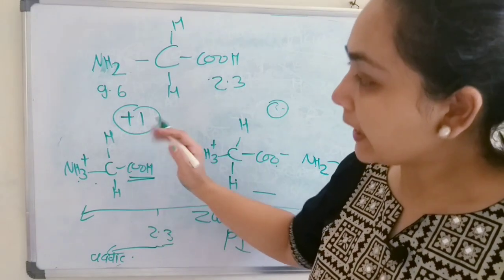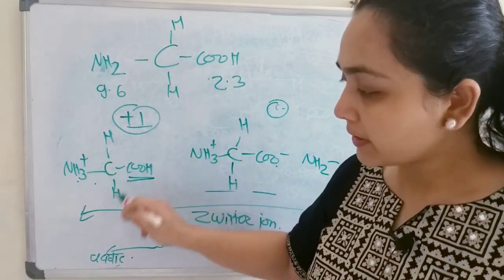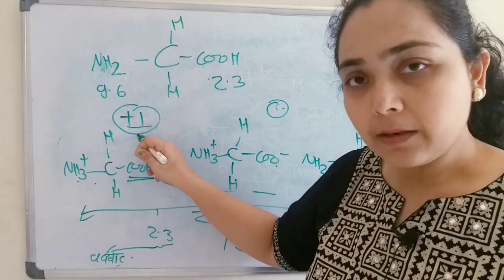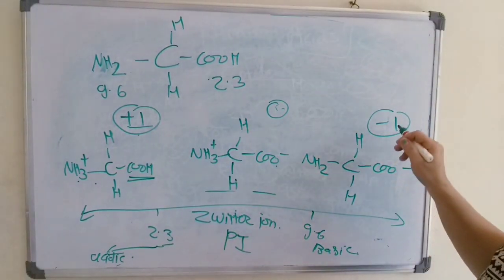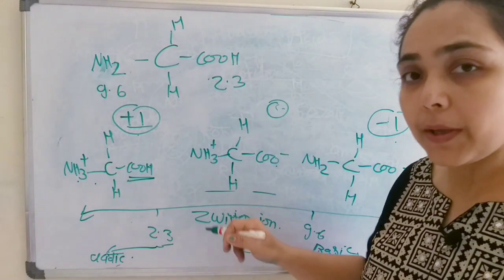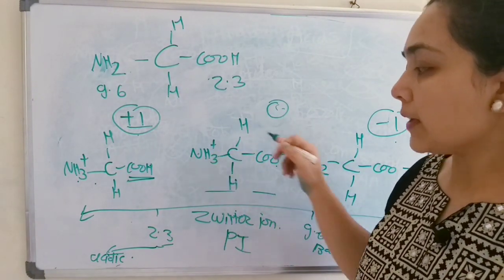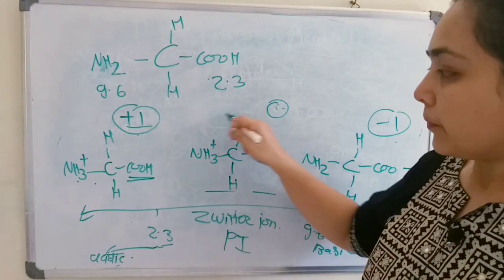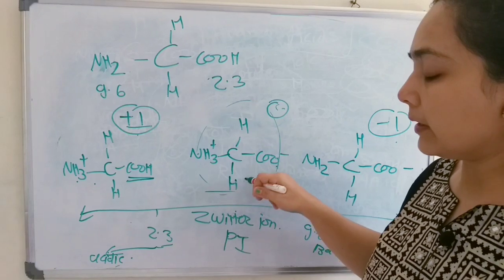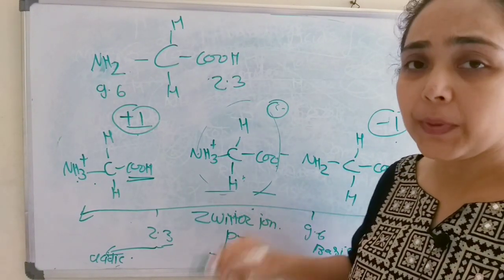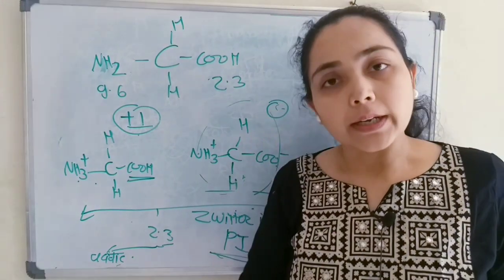Okay, below that it will have the +1, meaning in the acidic environment it will act as a cation, and in the basic environment it will act as an anion. But at a particular pH, the amino acid has both positive as well as negative charge, therefore the overall charge is 0, and that amino acid or that ion is known as a Zwitter ion, and the pH is known as the isoelectric point.